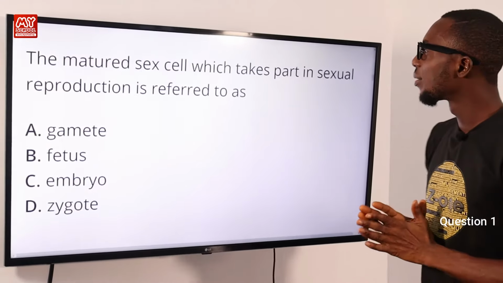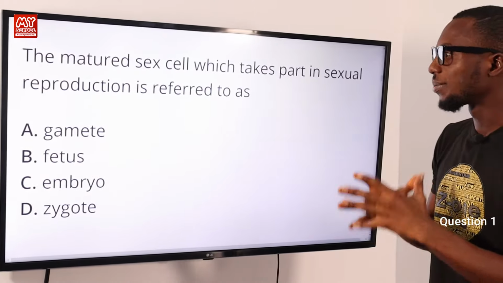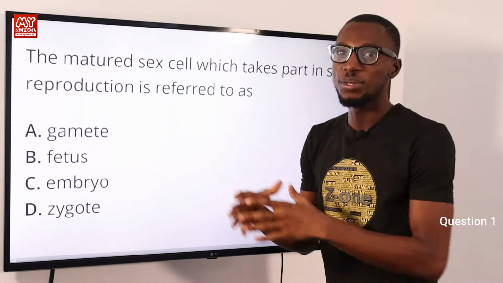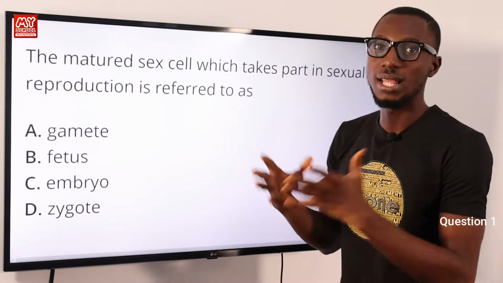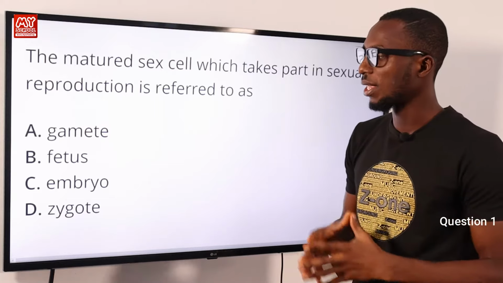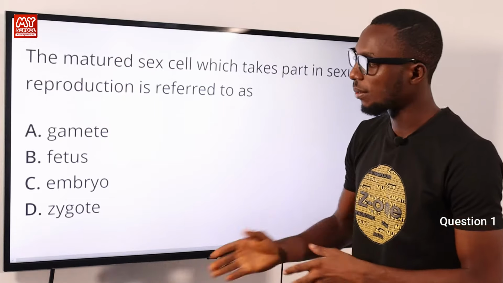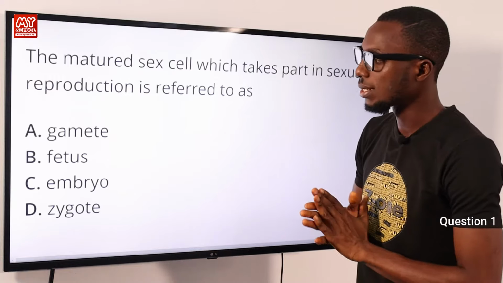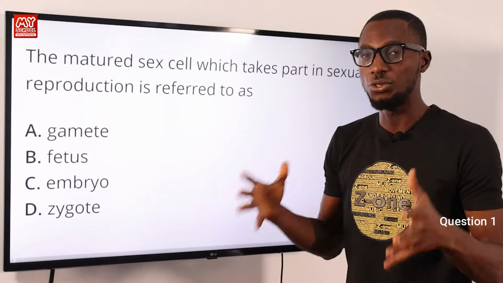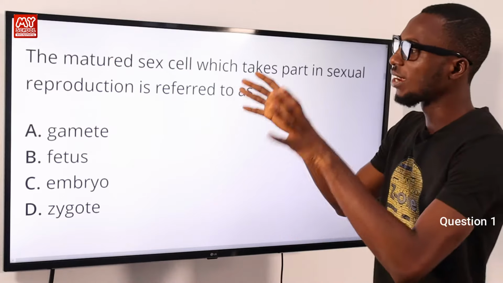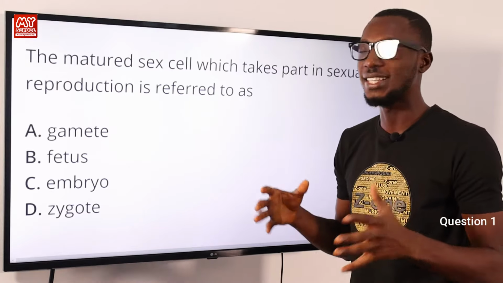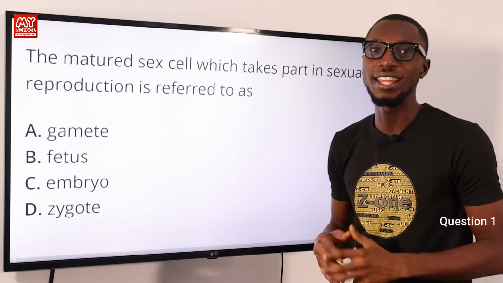The matured sex cell which takes part in sexual reproduction is referred to as what? Okay, so the correct option here is option A, gametes. Gametes are the sex cells that unite together to form a zygote. When the zygote gets well developed, it grows into what we know as the embryo. After some time, the embryo becomes the fetus, especially in humans. So the correct option to the question is gametes. Gametes are the sex cells, the reproductive cells. Option A is very correct.